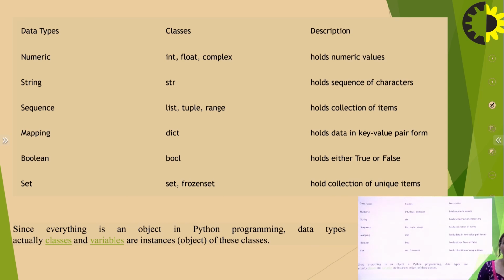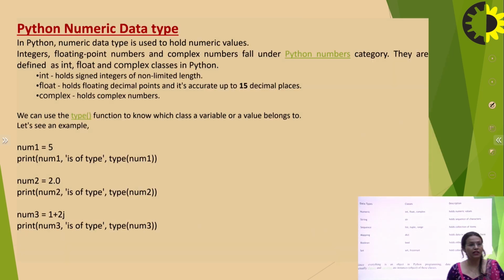Boolean is a class of bool type which holds either true or false. Set is set and frozen set, which holds a collection of unique items at a time. So everything in Python programming language is an object, data types are usually classes and variables are instances of these classes. So basically these are the data types that we need to discuss over here.